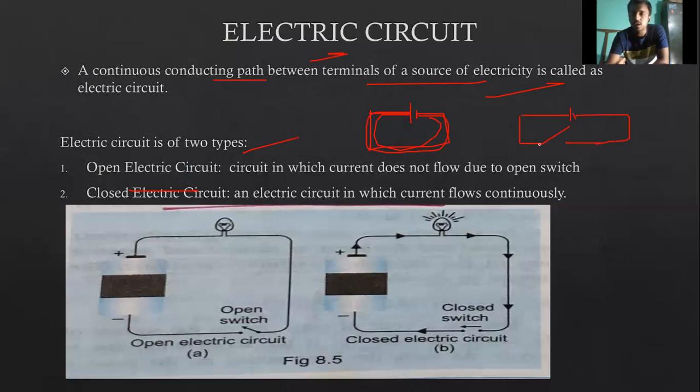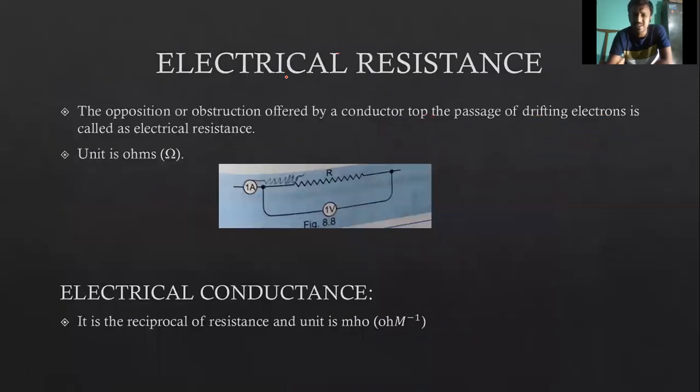In the closed circuit, the switch would be closed. In an open circuit, the switch will be open, so there is no chance that electric current would flow because it would break at this point. But in closed circuits, the electric current would flow from this point to this part. As you can see here also, in the open electric circuit there is an open switch and no connection, so there will be no flow of current. But in the closed circuit, it is closed, so there will be flow of electric current in a continuous way.